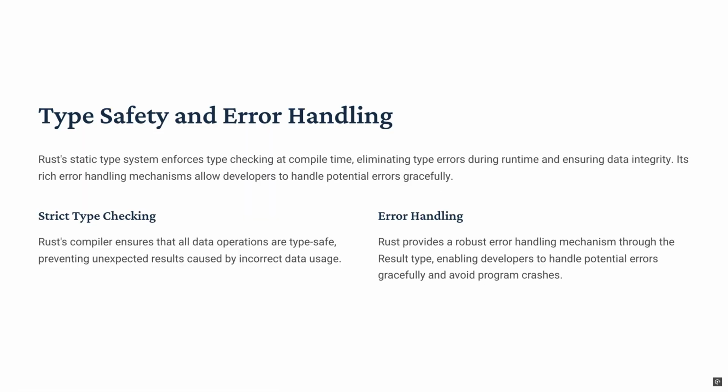Type safety and error handling. Rust's static type system enforces type checking at compile time, eliminating type errors during runtime and ensuring data integrity. Its rich error handling mechanisms allow developers to handle potential errors gracefully. So with strict type checking, Rust's compiler ensures that all data operations are type safe, preventing unexpected errors caused by incorrect data usage. With error handling, Rust provides a robust error handling mechanism through the Result type, enabling developers to handle potential errors gracefully and avoid program crashes.